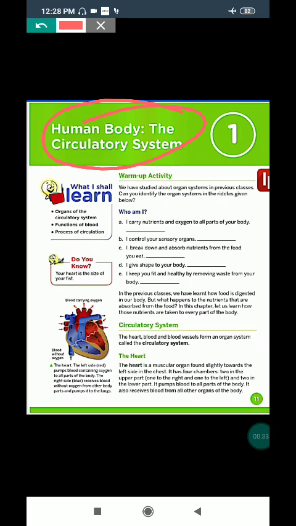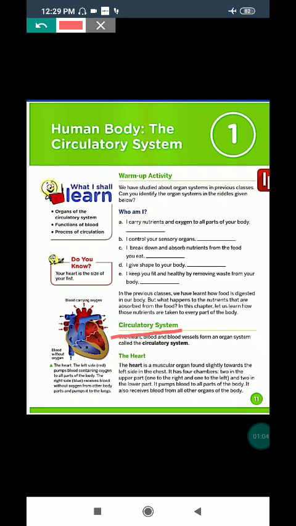There are different types of organ systems such as circulatory system, nervous system, skeletal system, respiratory system, digestive system, muscular system, reproductive system and excretory system. But here we have to read only about the circulatory system. Okay, so let's begin. Now, what is a circulatory system?